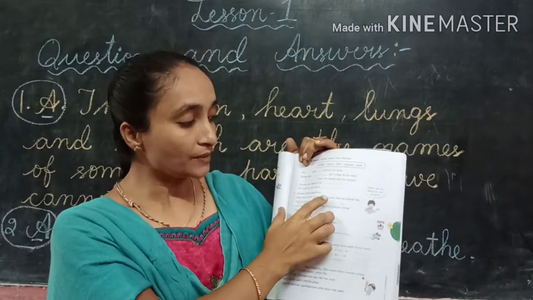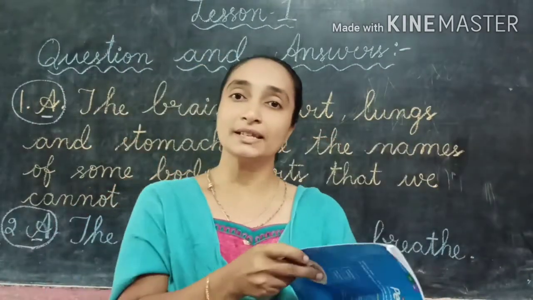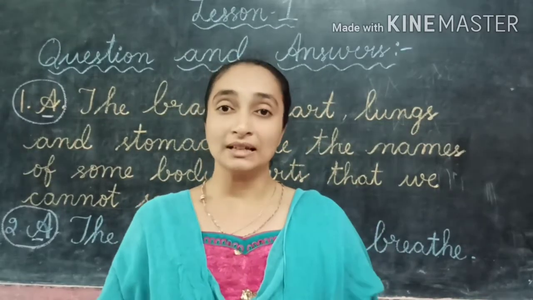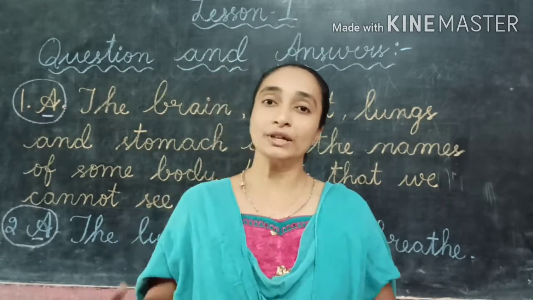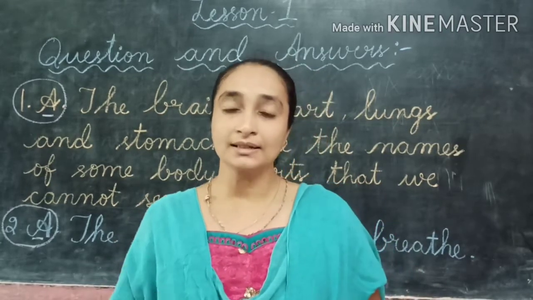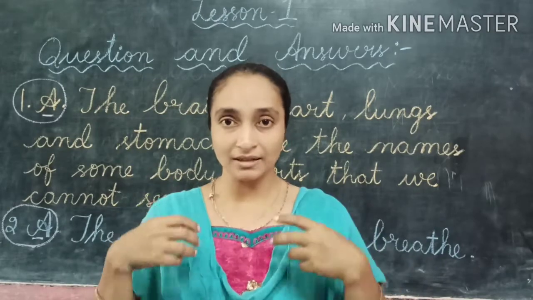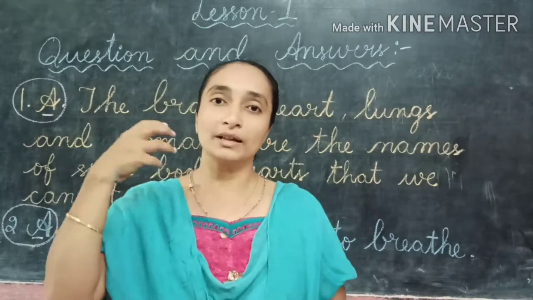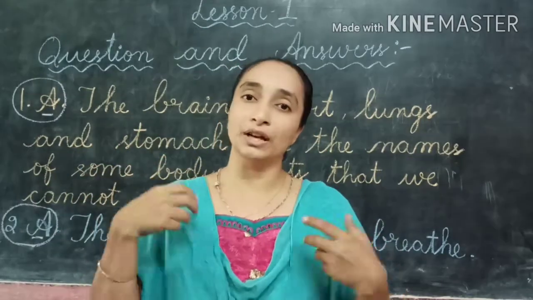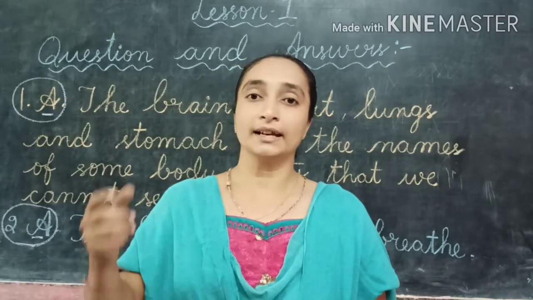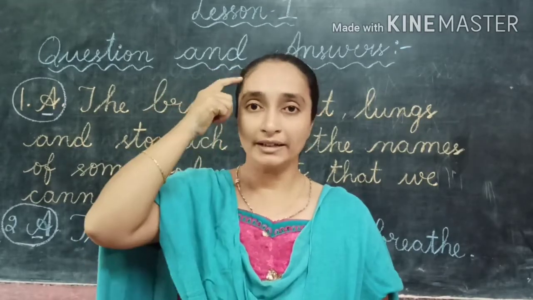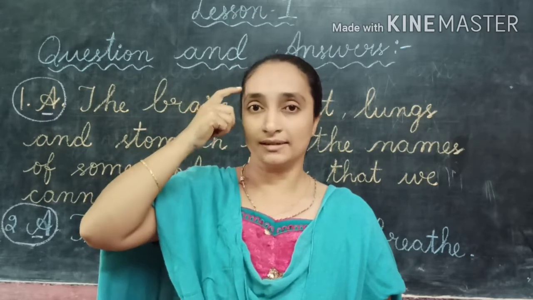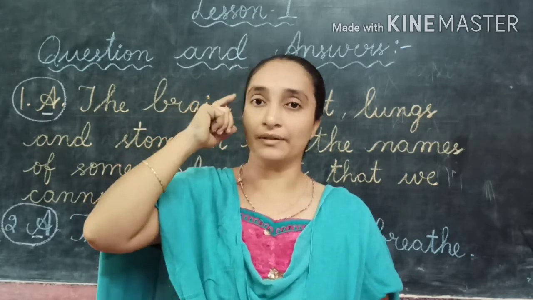Write the names of some body parts that we cannot see. What are some of the body parts that we cannot see? In the lesson we have already discussed that. In our body, there are some parts that we cannot see. Some external parts and some internal parts we have. External parts we have already discussed. What are the internal parts that we cannot see? Yes, that is the brain. The head is the topmost part of our body. Inside our head, what do we have? Yes, the brain.